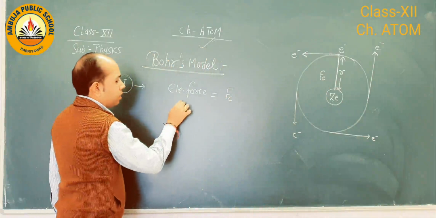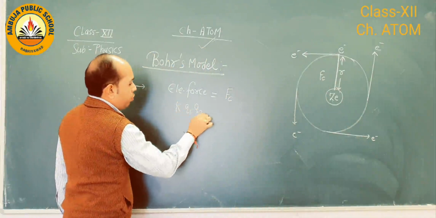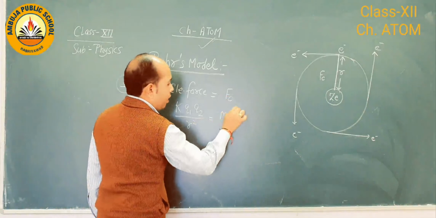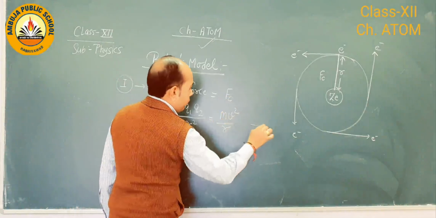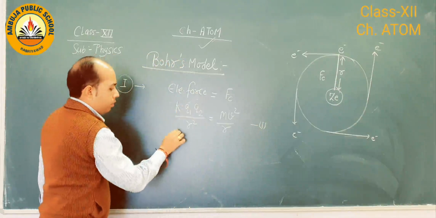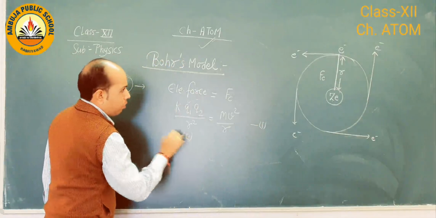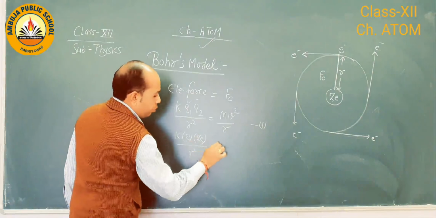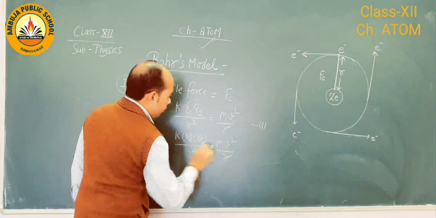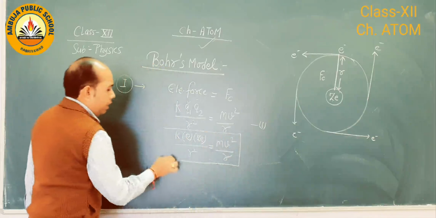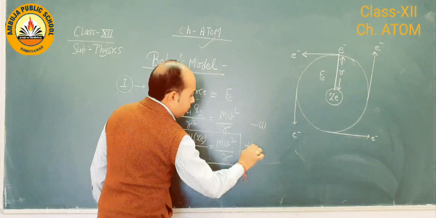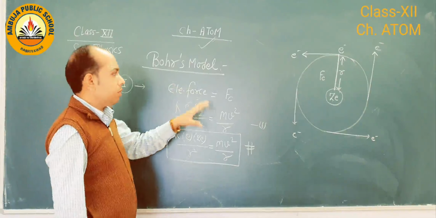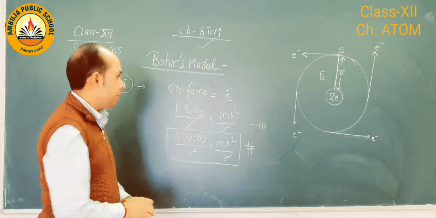So electrostatic force is K Q1 Q2 upon R squared, and this equals the centripetal force, mv squared upon R. If you replace the values Q1 and Q2, Q1 is the electron, Q2 is the nucleus, so K Q1 Q2 over R squared equals mv squared by R. So this is the first identity, or we can say the first postulate of Bohr. It states that electrons always move in a circular orbit, and the electrostatic force is balanced by the centripetal force.